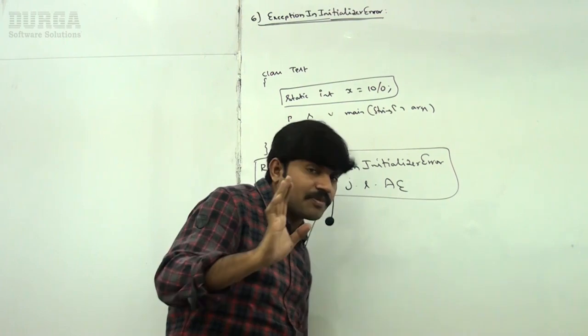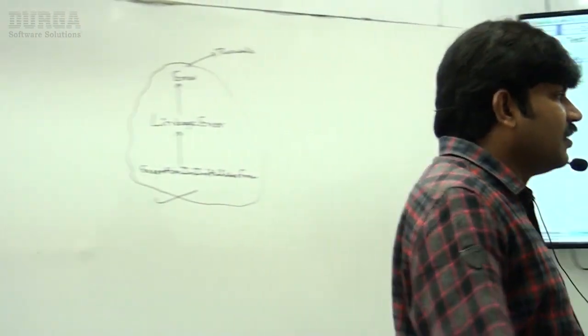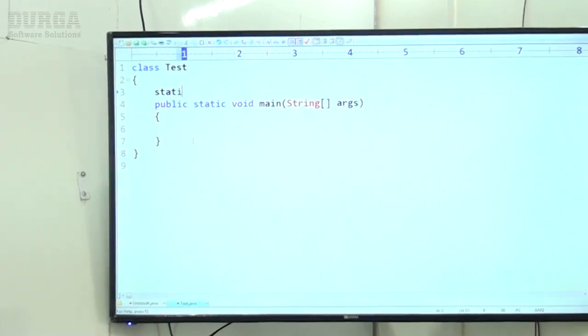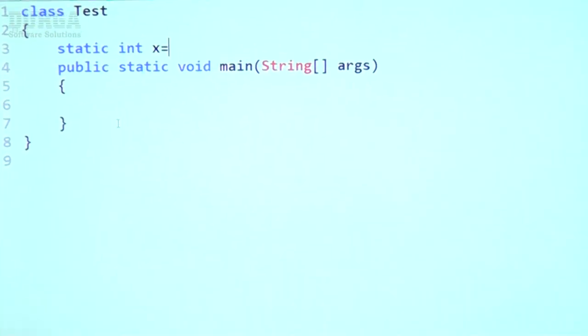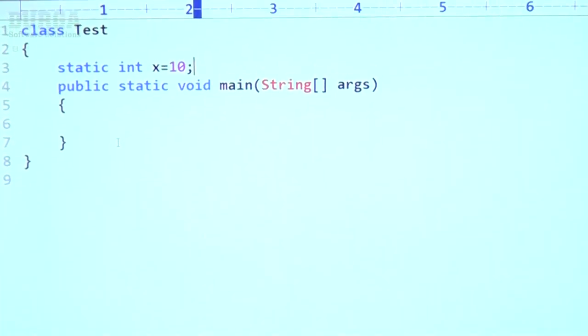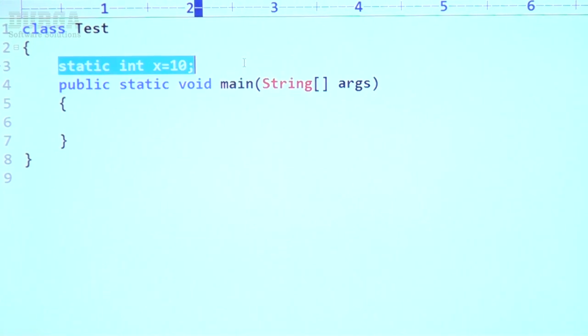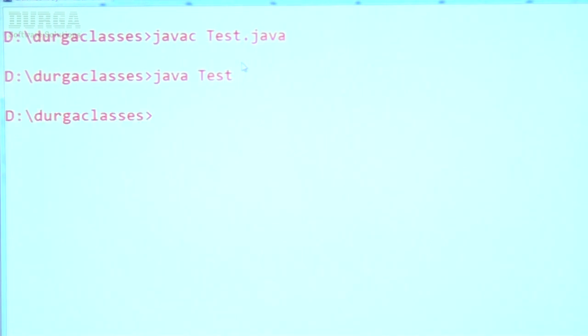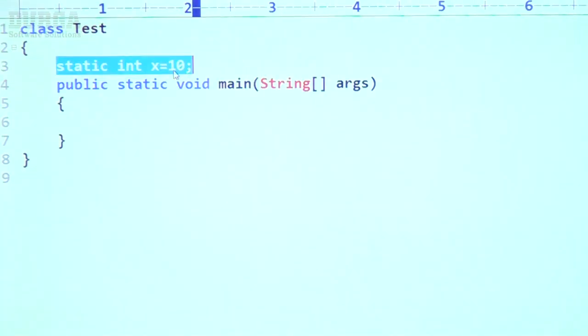Don't worry, sir. First, let me execute this. Have a look once. Here I want to take one static variable, static index is equal to 10. Assume, sir, no exception. Happily the code compiles fine and happily the code runs fine. No problem at all. Sir, now static index is equal to 10 by 0.